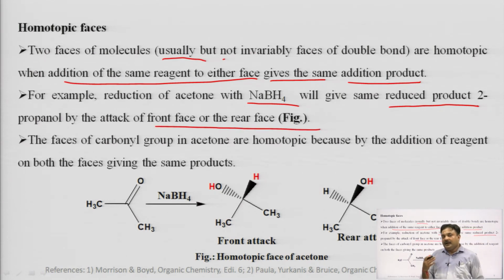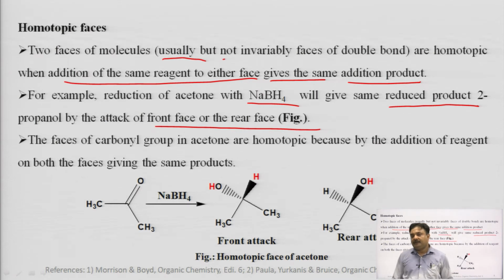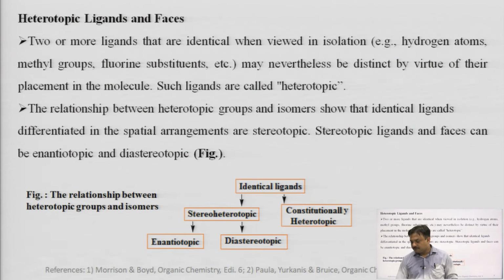Means, if a molecule is attacked by either the front side or the rear side, we are getting the same molecules at the end of the reaction. So, at that time we can say that a molecule is having the homotopic phase. The next term is heterotopic ligands and phases.